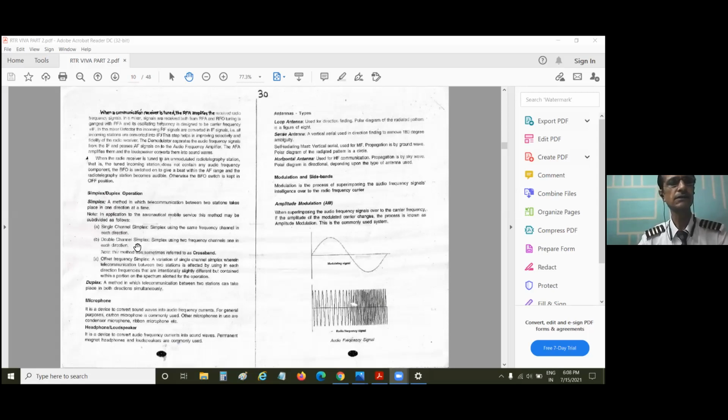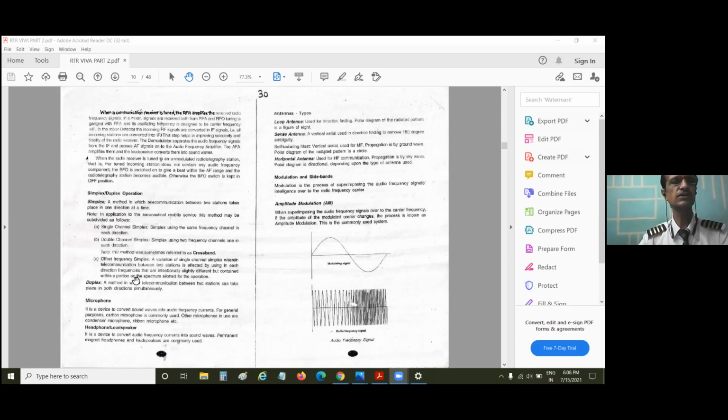Double channel simplex, using two frequency channels in one direction. That means one frequency is reserved for transmission, and another frequency band is reserved for reception. That is known as double channel simplex. Sometimes this method was also known as crossband.